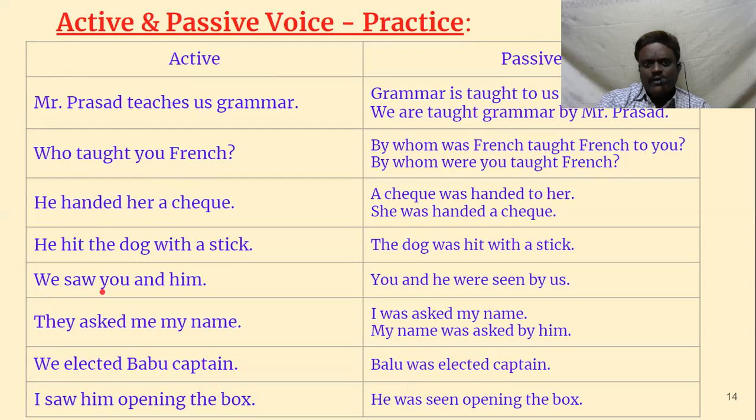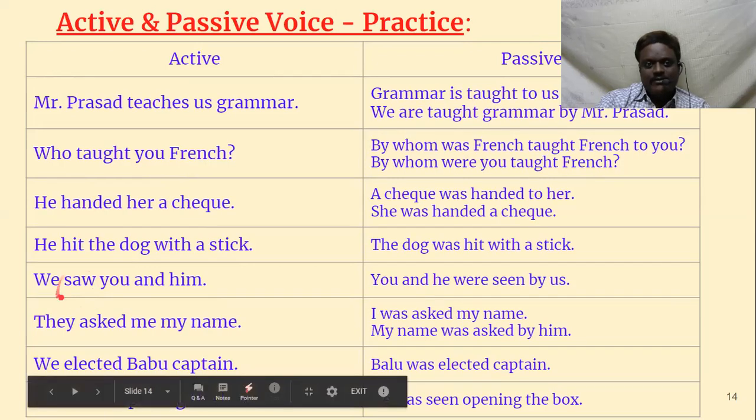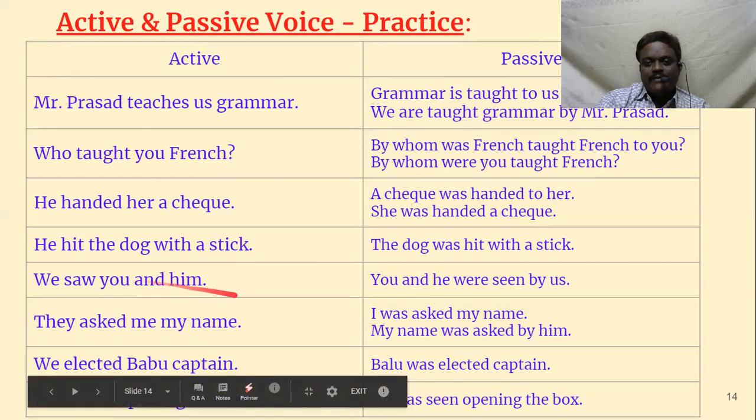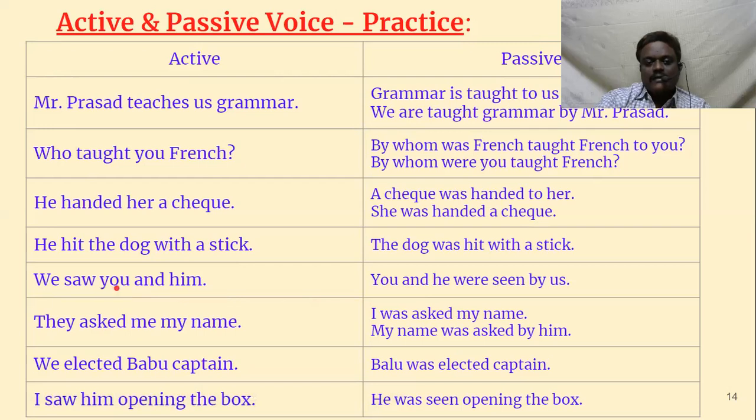We saw you and him. See, saw is the verb. What is the object? Are there two objects? No. You and him both are the object. Two persons, plural. So you and him have to be brought forward as the subject. So you should understand subject case and objective case. You is both subjective case and objective case, whereas him is objective case.